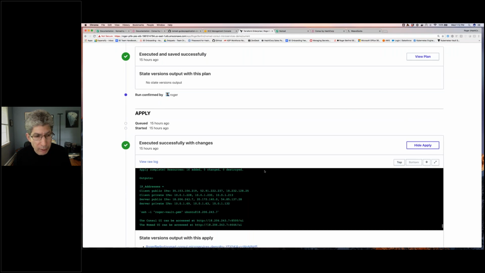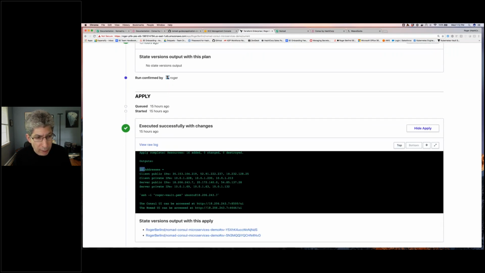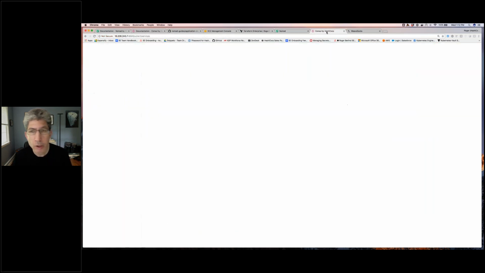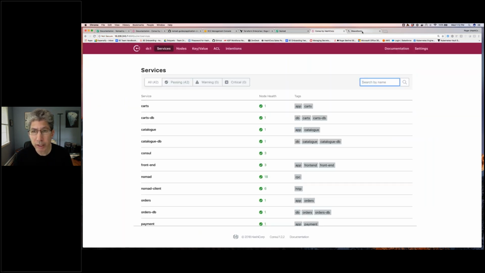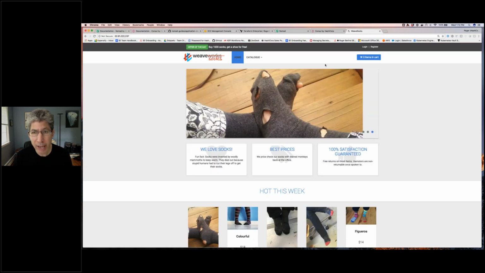And if I view the apply here, I can see some outputs. I see that I have 3 client IP addresses, public and private addresses, and I also have my public server addresses and some instructions on how to SSH over to one of the servers, the first server in the list, and how to bring up the Console UI and the Nomad UI, which I've done over here, right? So I have my Nomad UI and my Console UI, right? And this is one of the clients where I'm actually accessing the application.